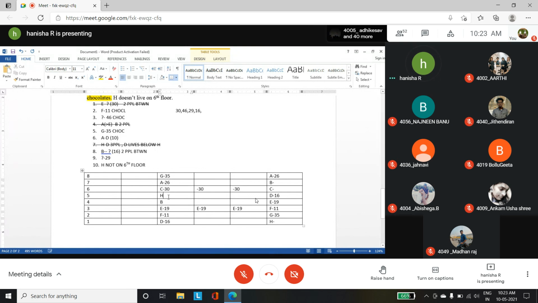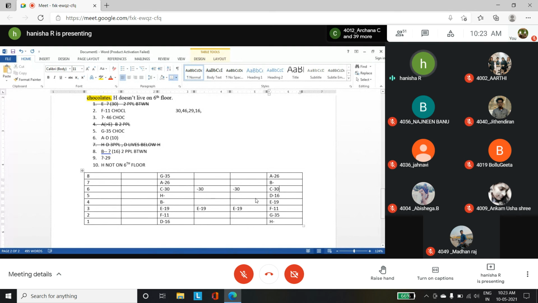Now for H and B you have to find out the number of chocolates. The leftover is 46. See, C is 30. H and B have to be found out. The leftover is 46. The highest person has 46 chocolates.